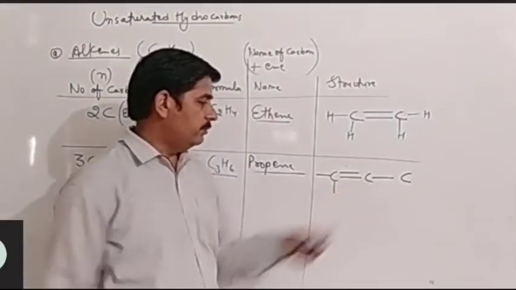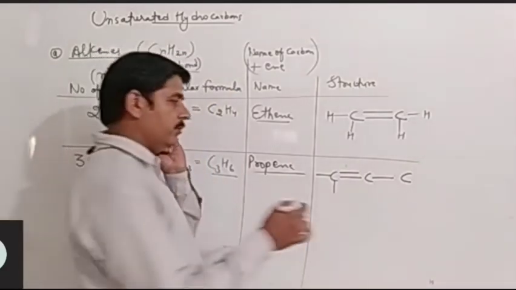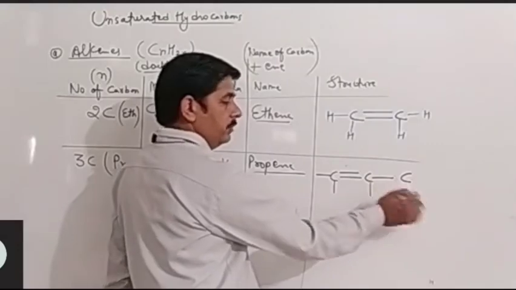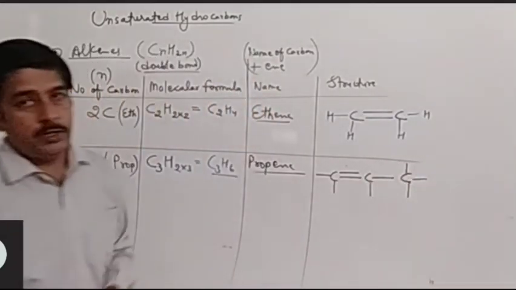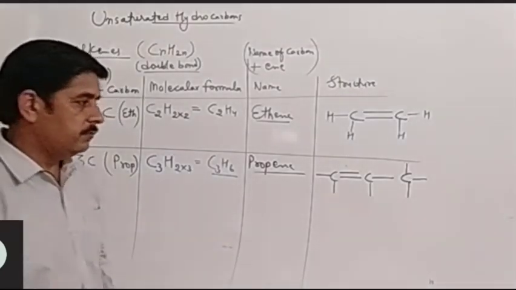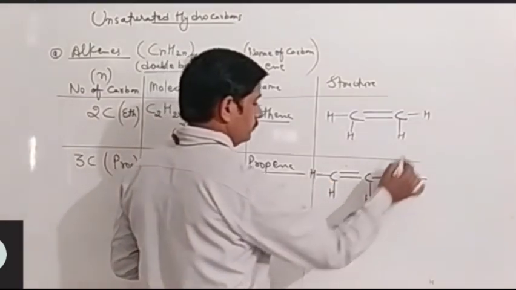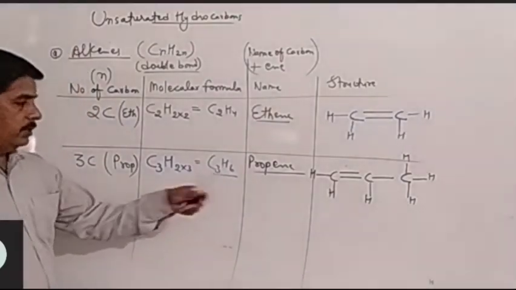And this one has 3 bonds, 1, 2 and 3, so only 1 bond will be formed with hydrogen. And this carbon has only 1 bond, that means it will form 3 bonds. Okay. So this thing is very important. If you make any mistake in this, obviously your answer will go wrong. So let's draw hydrogen. So there are 6 hydrogen I have placed here. So the number of hydrogen and carbon are according to the formula.